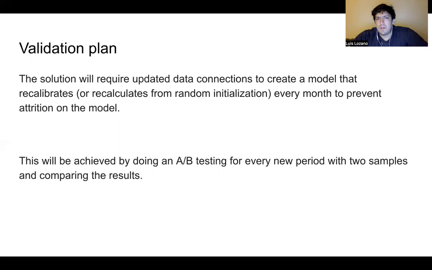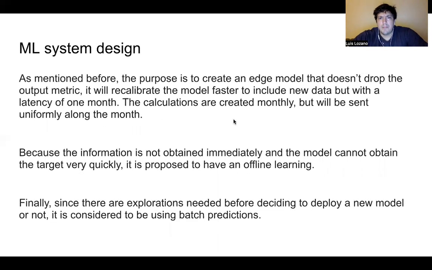This can be done using A/B testing for every new period with 2 samples and comparing the results. Now, if the model that is already in production doesn't drop the metric a lot, we'll leave it there. So we're going to be using an edge model that doesn't drop the output metric. It will recalibrate the model faster to include new data, but with a latency of 1 month. So the calculations are created monthly and will be sent uniformly along the months.